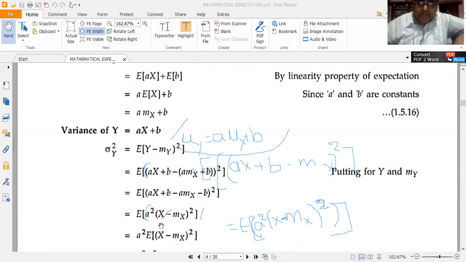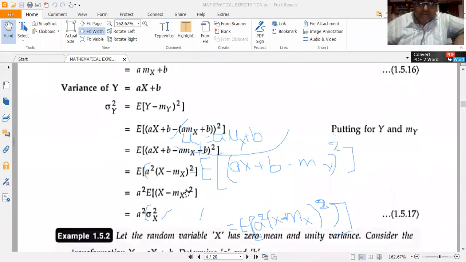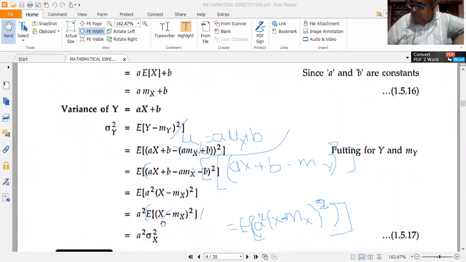So a squared into the expected value of x minus mu x the whole squared is nothing but the variance of the random variable x. So that's why I get a squared into sigma x squared.